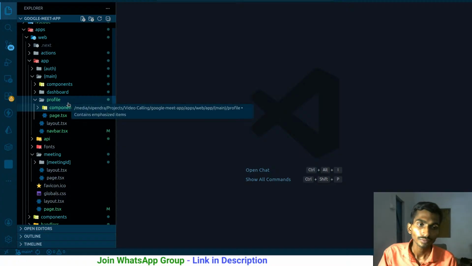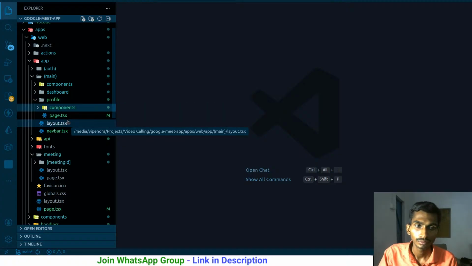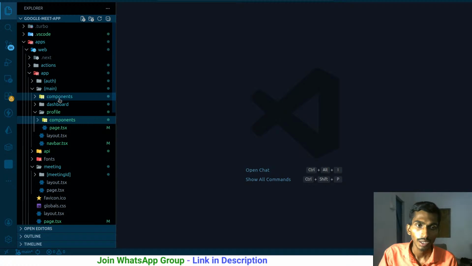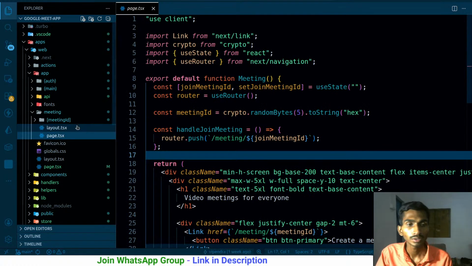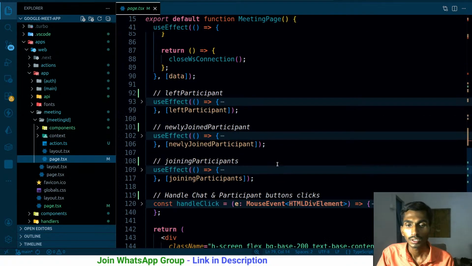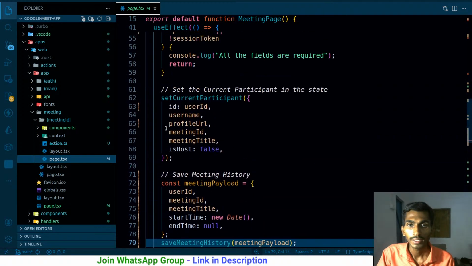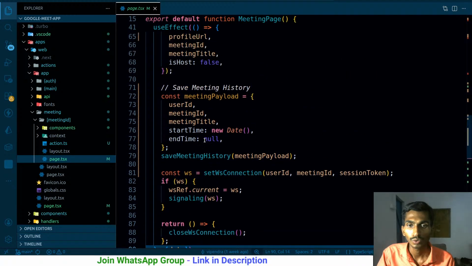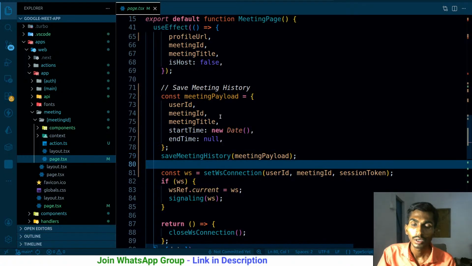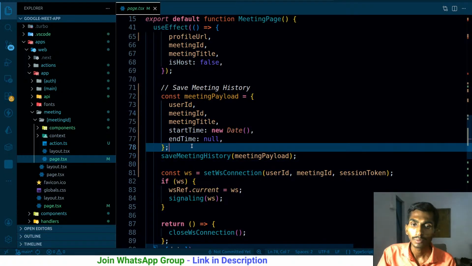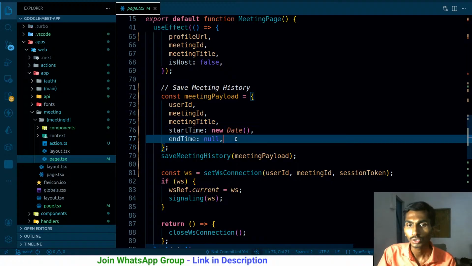Like whenever I'm saving the value of the meeting in the database, so whenever this happens, inside meeting, page.tsx, whenever I'm handling this, where is that? useEffect data, I close meeting. This is where we are simply saving the meeting history. When we are actually saving the meeting history, at that time I have to check whether I am the host or not, is host. Yeah, that would be better.